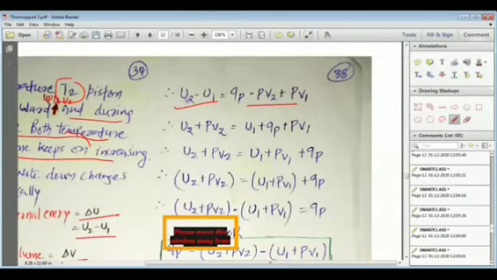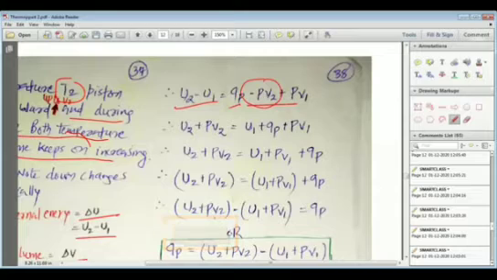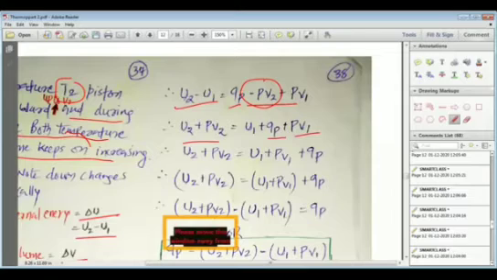U2 minus U1 is equal to QP minus PV2 plus PV1. Now let us add PV2 on both sides. So U2 plus PV2 is equal to U1 plus QP plus PV1. So we have even brought this U1, or we have added U1 on both sides, and finally we get this.